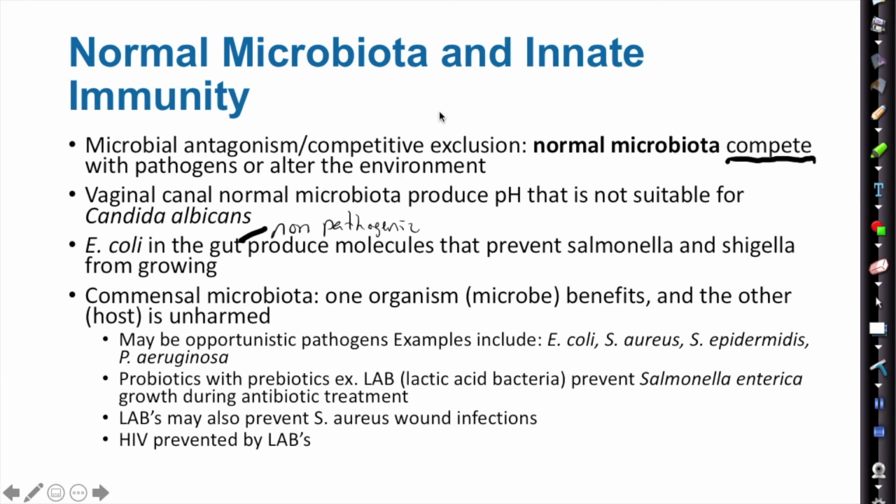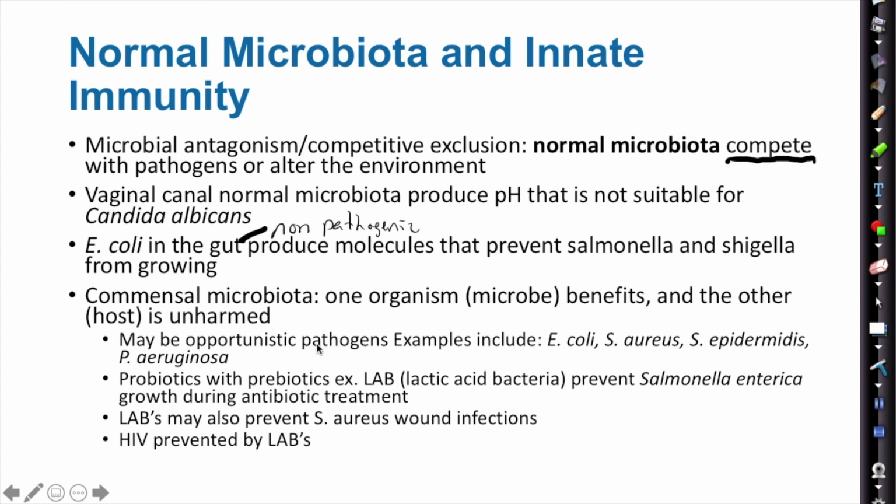So normal microbiota is what exists in us naturally, and they compete with pathogens. And so the vaginal canal has normal microbiota at a pH that's not suitable for Candida albicans. However, if that pH is thrown off, then Candida albicans can potentially flourish. E. coli that is not pathogenic in the gut prevents Salmonella and Shigella from growing because it competes with it. So we have E. coli in our gut that's non-pathogenic, and it prevents Salmonella and Shigella and other E. coli strains from flourishing. So commensal microbiota, this is one organism, the microbe, benefits, and the other, the host, is unharmed.